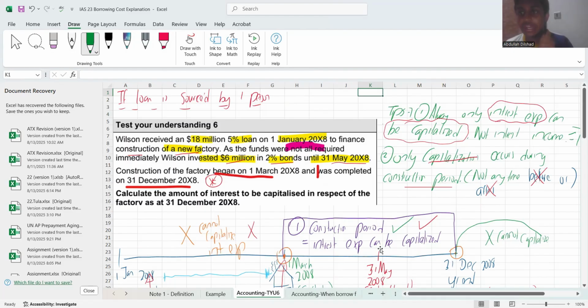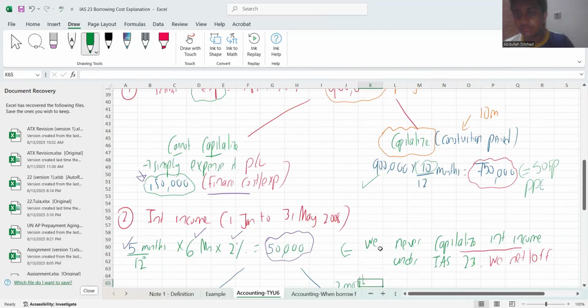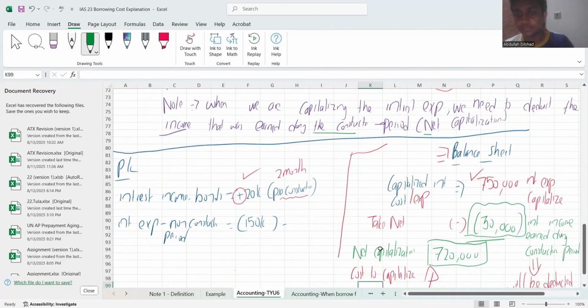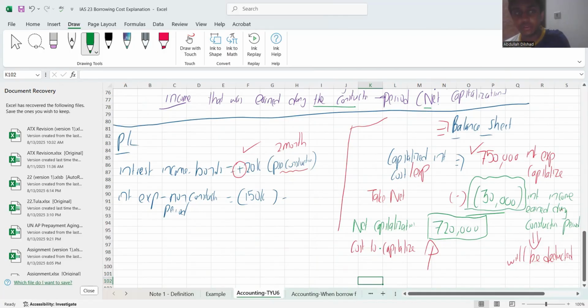What would I do if my interest income is generated during my construction period? What we will do is simple. We will net it off. How will we net it off? From the interest expense that is being capitalized, we will deduct the interest income that is generated during your construction period.